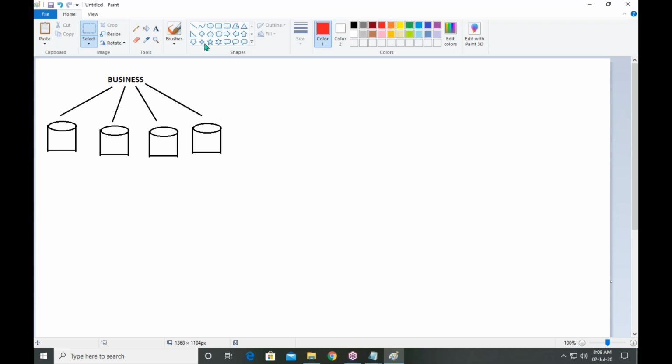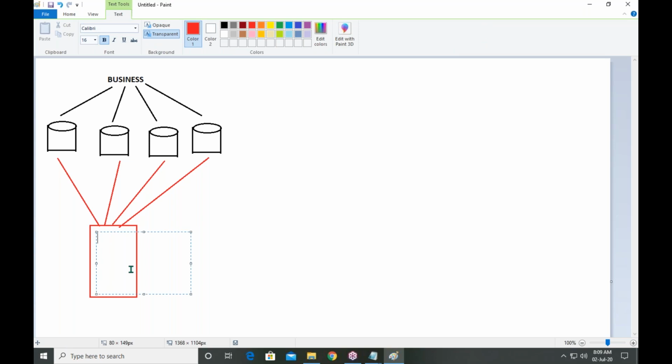Instead of that, see here, I am connecting all these servers. Just connect all these database servers to the grid database. Remember, this is called a grid system or grid server. A grid is like a server.